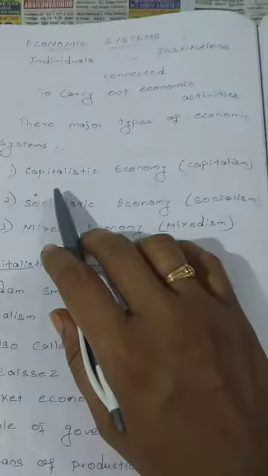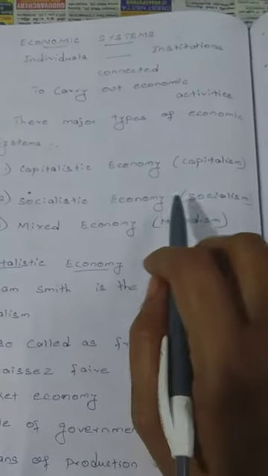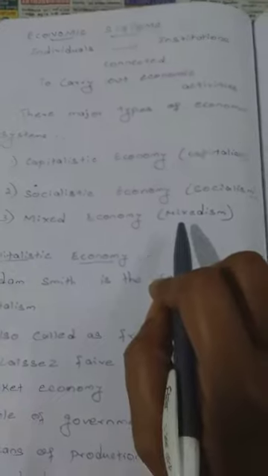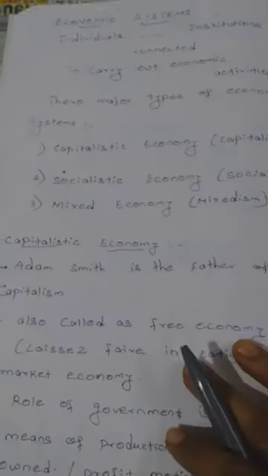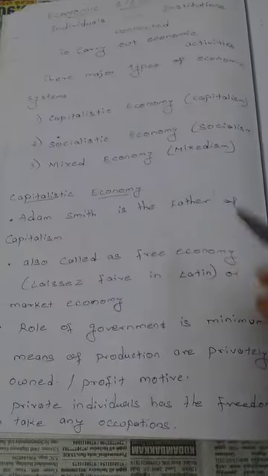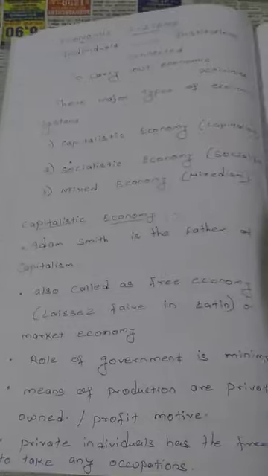They are capitalistic economy, which is called as capitalism, socialistic economy, which is called as socialism, and mixed economy, which is called as mixedism. Okay, first topic is regarding capitalistic economy. So this is an introduction part. We'll first finish introduction and then we will start with features.